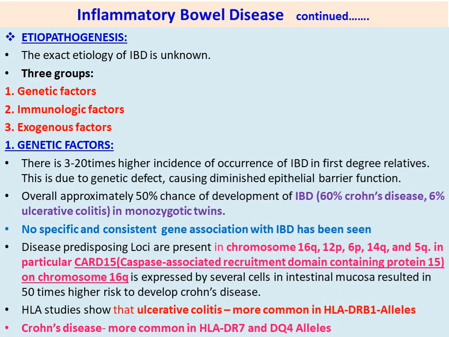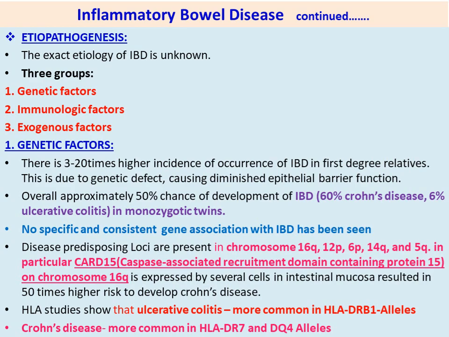There is 3 to 20 times higher incidence of IBD in first degree relatives. This is due to a genetic defect causing diminished epithelial barrier function. First degree relatives means close relatives: father, mother, brother, sister.